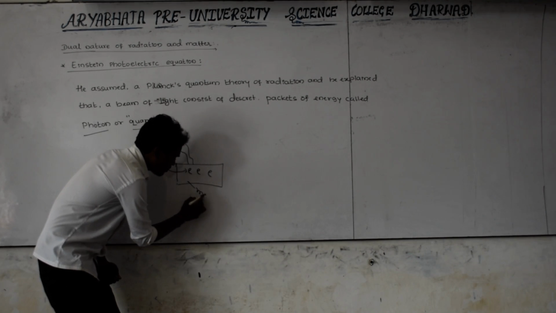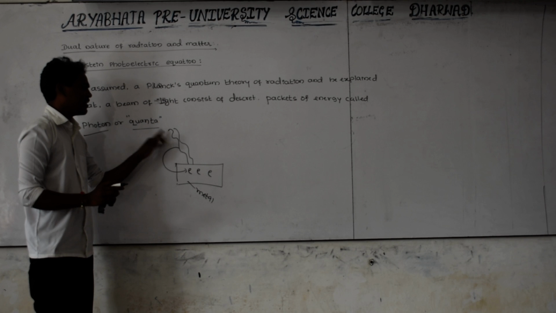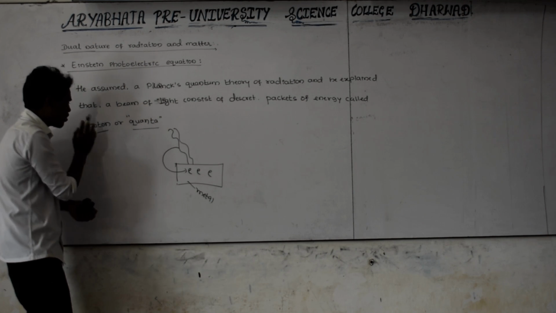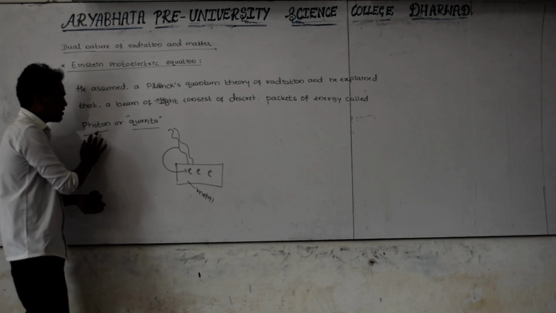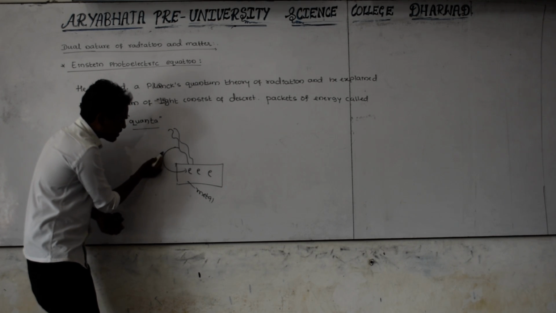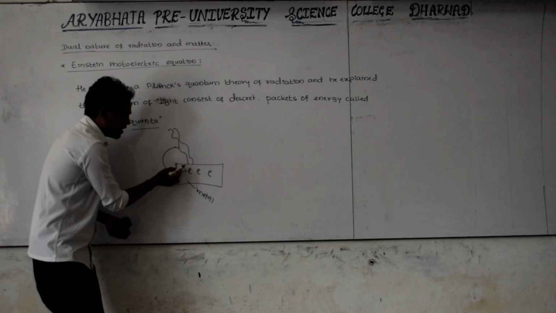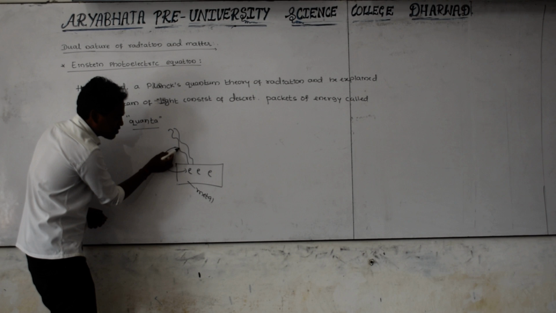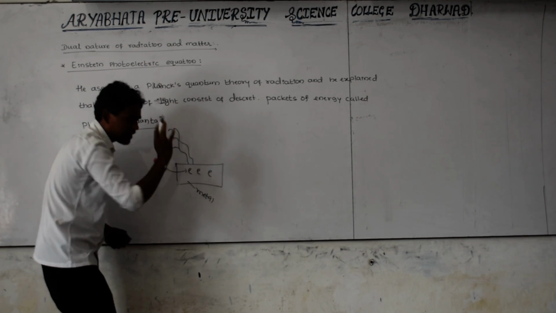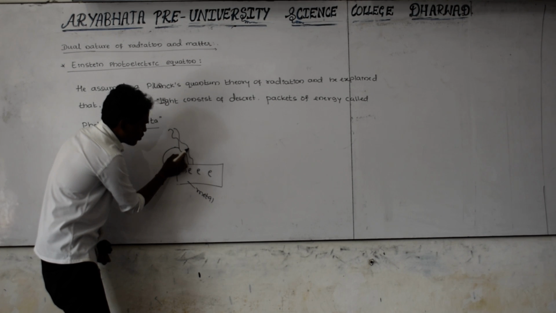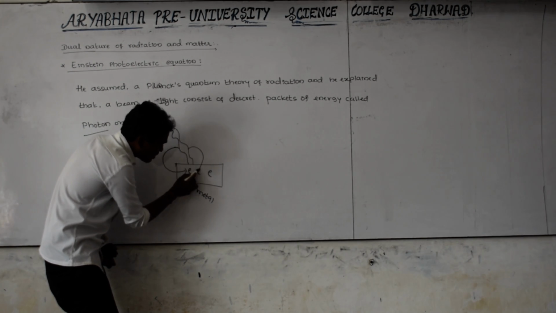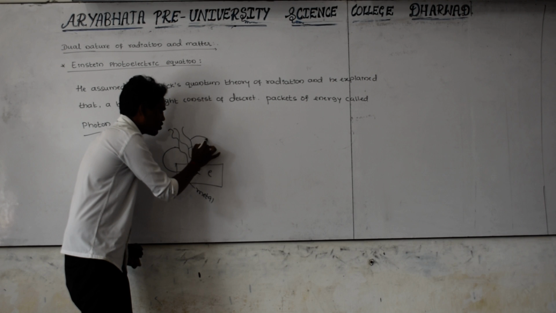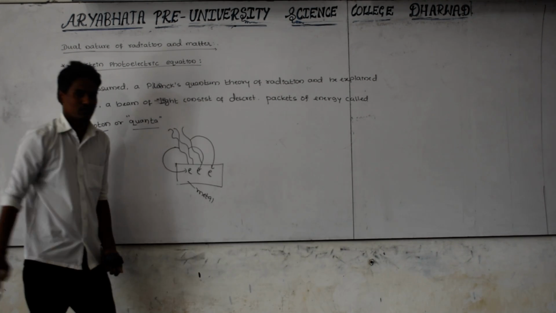This is a metal. I am using one radiation, consider only one radiation. It has a certain packet of energy, that is called a photon. According to Einstein, the photon in the light transfers its total energy to an individual electron of the metal. This photon transfers its total energy to only this electron. And if you consider one more radiation, this photon transfers its total energy to this electron.